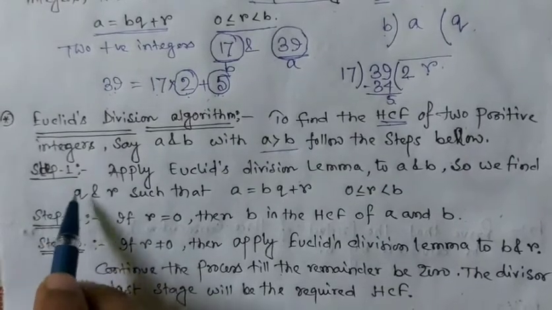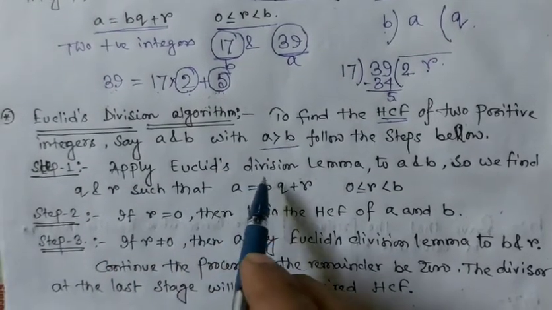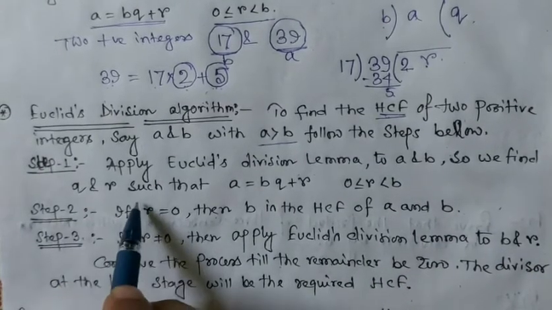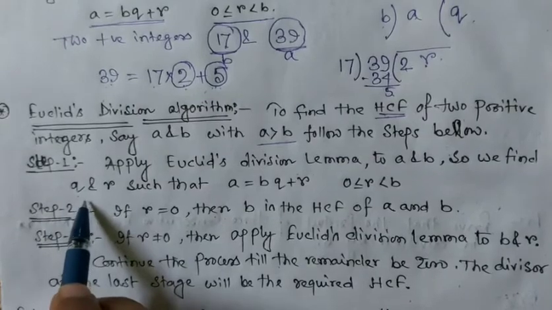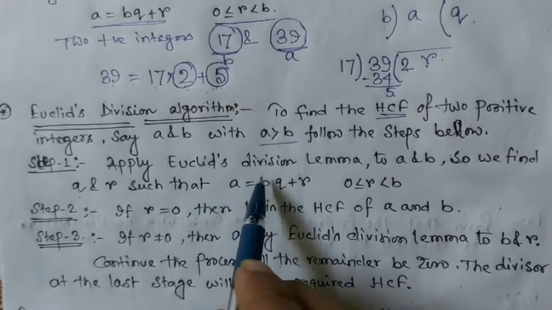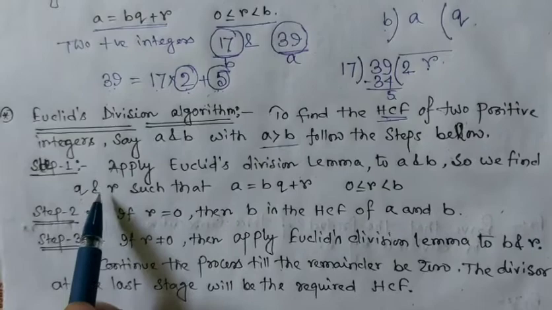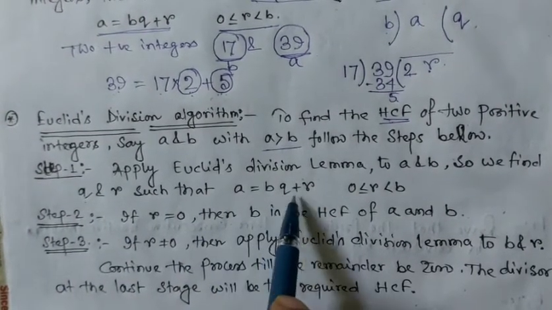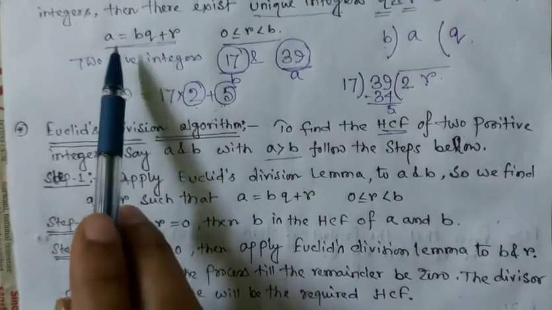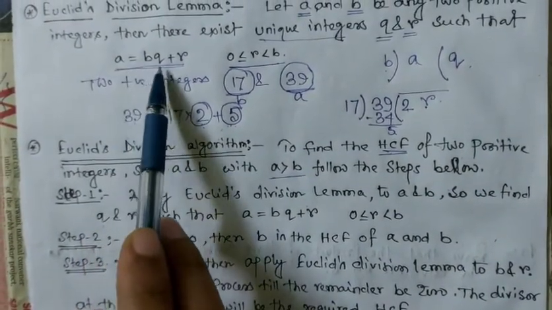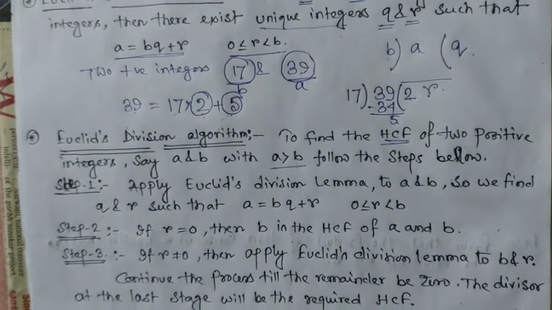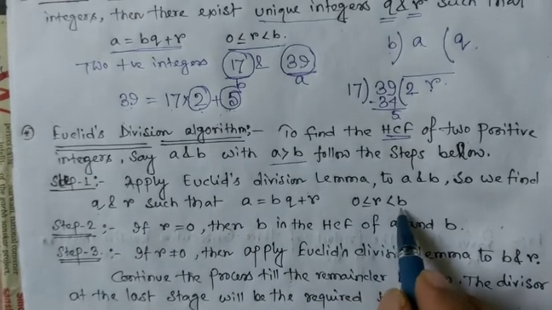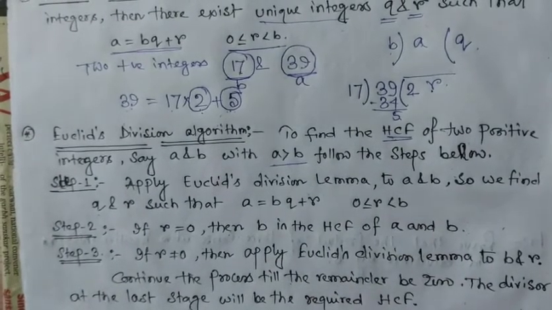The first step is to apply Euclid's division lemma to a and b, so that we find q and r, which are obviously unique because in Euclid's division lemma q and r are unique, such that a is equal to bq plus r, where 0 is less than or equal to r less than b.